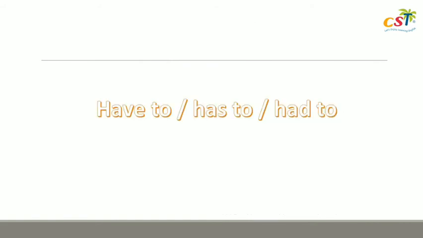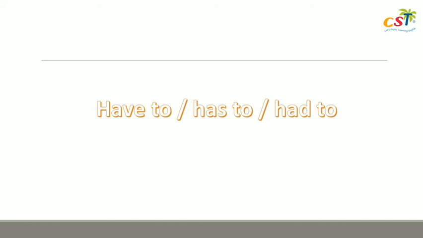The last topic that we have got is have to, has to, or had to. Mereka artinya penting. Kalau negatifnya, the meaning is nggak begitu penting. For the example, I have to charge my phone because the battery is low now. And don't have to means itu nggak penting. For the example, you don't have to go to school on Saturdays. Why? Because you don't have schedules on Saturday, so you don't have to go there.